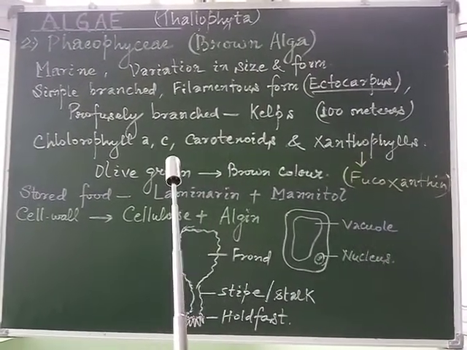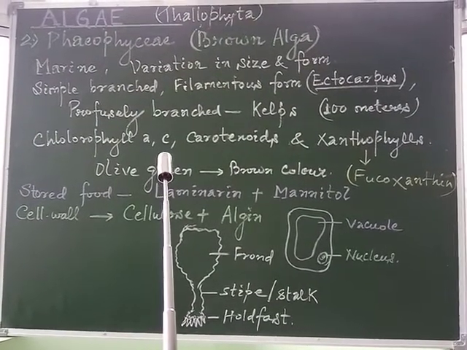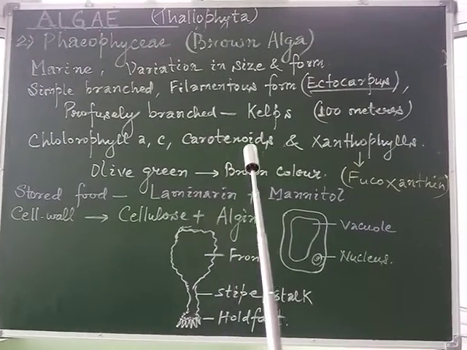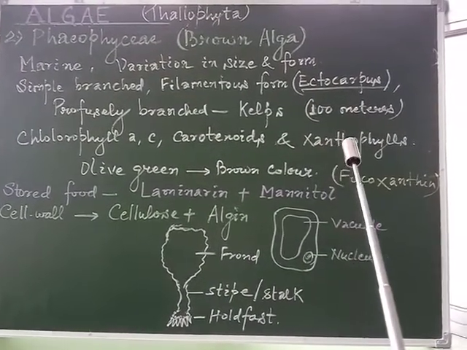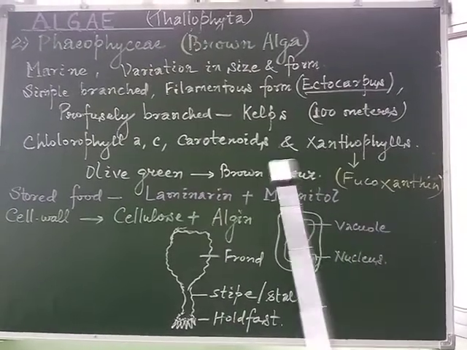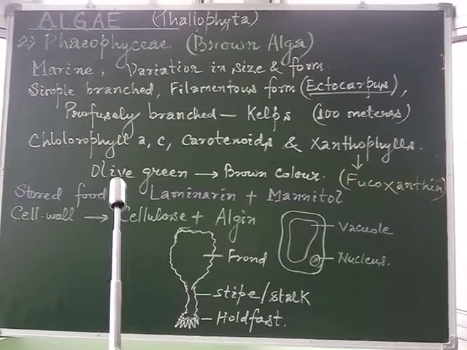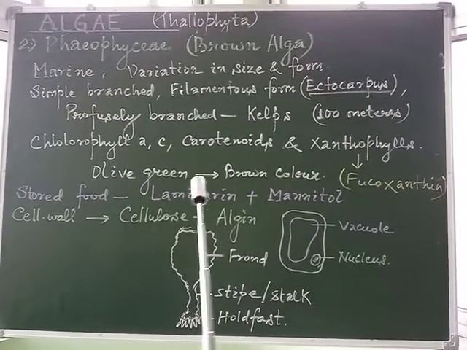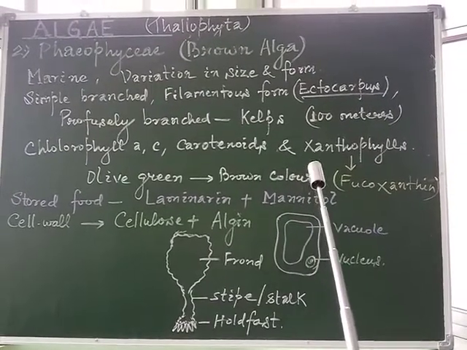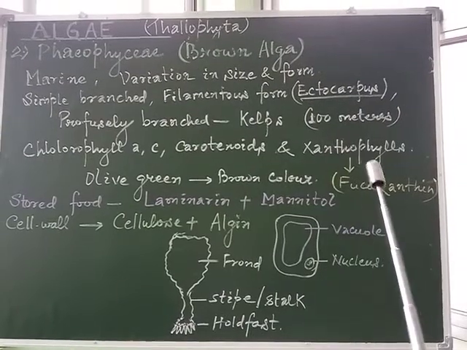So we may observe here, instead of B, another type of pigment, chlorophyll C, is present in Phaeophyceae, as well as carotenoid and xanthophyll pigments. Due to the presence of the xanthophyll pigment, the color shade shows variation from olive green to brown, and that is due to a special type of pigment, which is fucoxanthin, a type of xanthophyll pigment.